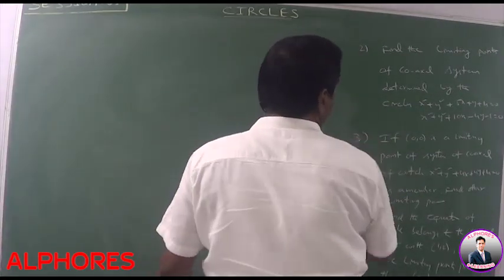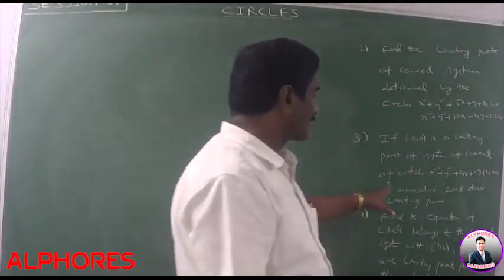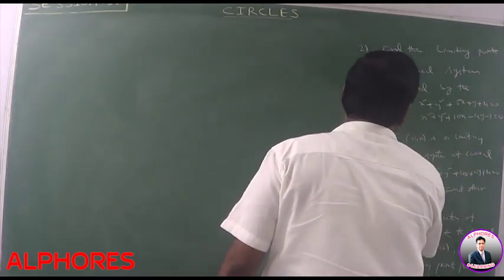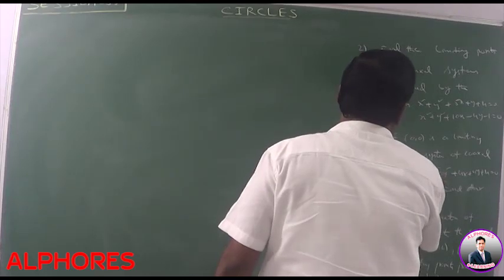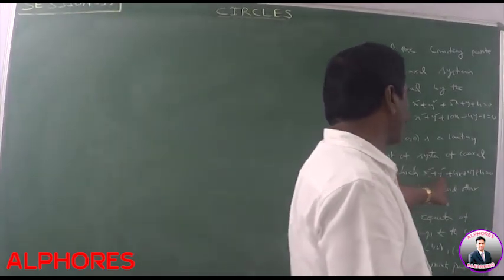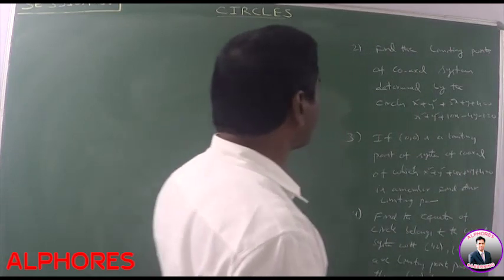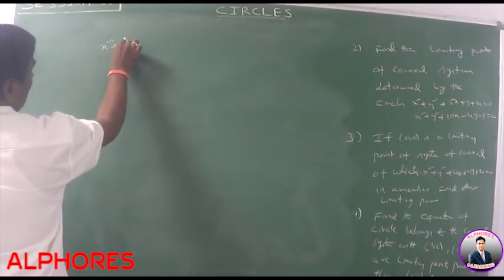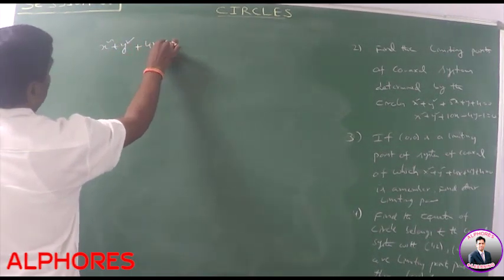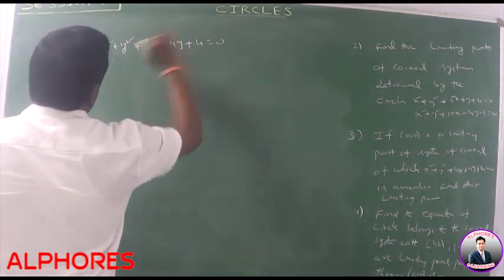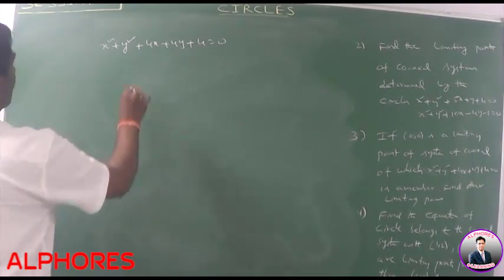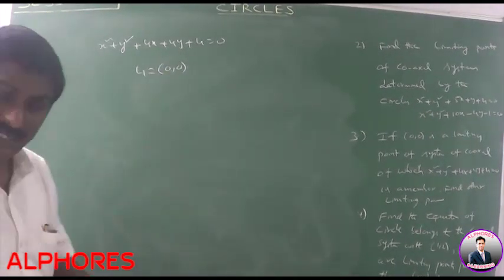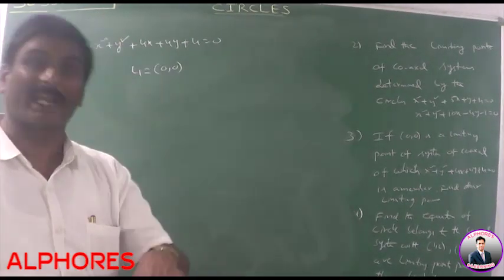If (0, 0) is the limiting point of the coaxial system of which x square plus y square plus 4x plus 4y plus 4 is equal to 0 is a member. One of the circles in the coaxial system is x square plus y square plus 4x plus 4y plus 4 is equal to 0, and one of the limiting points L1 is (0, 0). A limiting point is nothing but one of the circles in the coaxial system whose radius is 0.